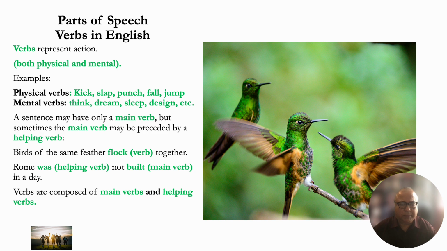A sentence may only have a main verb, such as I drive to work, and sometimes it may be preceded by a helping verb, meaning a helping verb comes before the main verb. Birds of the same feather flock together. The word flock is the main verb. Rome was not built in a day. Was there is a helping verb because it's helping the main verb built. So verbs are composed of main verbs and helping verbs.